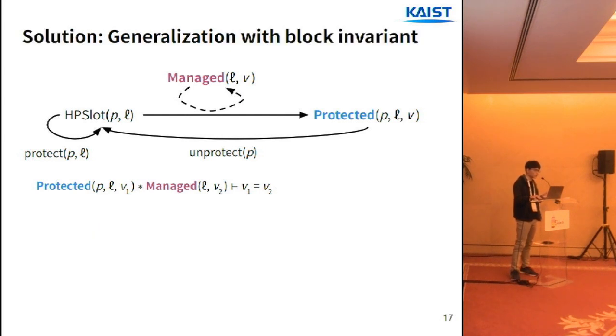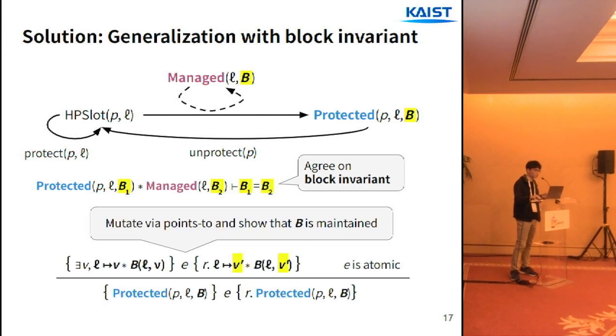The solution is to introduce something else to be agreed upon. To this end, we replace the value with the block invariant. The block invariant serves as a logical ID that these assertions can agree on. And in addition, it describes how the memory block can be mutated. So when we have protected, then we can temporarily obtain the points-to assertion of the node and mutate it as we wish, as long as we maintain the block invariant.